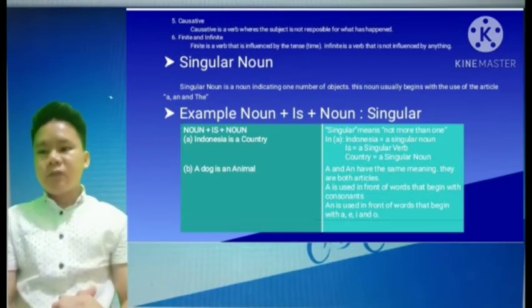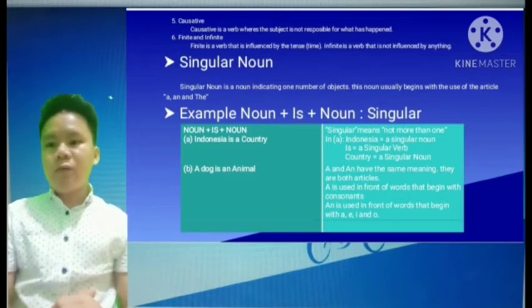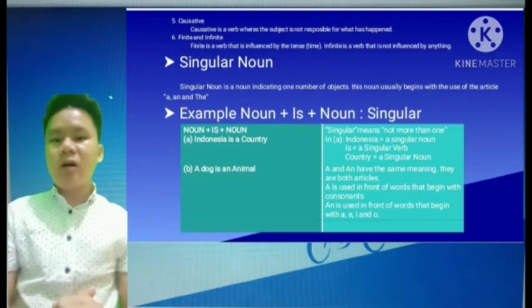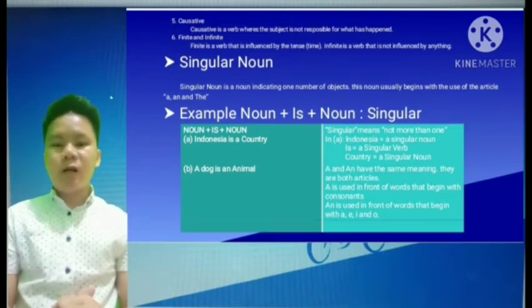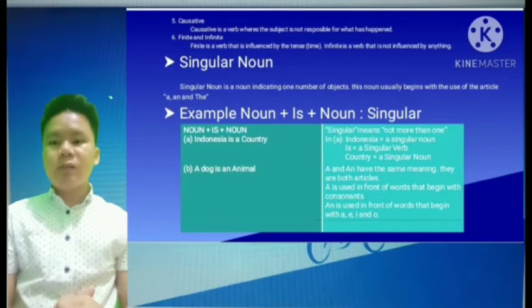Singular noun. A singular noun is a noun indicating one object. This noun usually begins with the use of an article: a, an, and the. Example, noun plus is plus noun are singular. Noun plus is plus noun. A. Indonesia is a country. Singular means not more than one. In A, Indonesia is a singular noun. Is is a singular verb. Country is a singular noun.